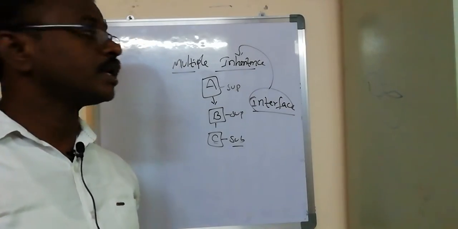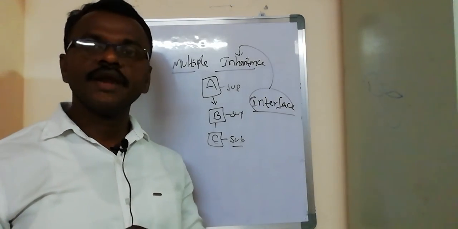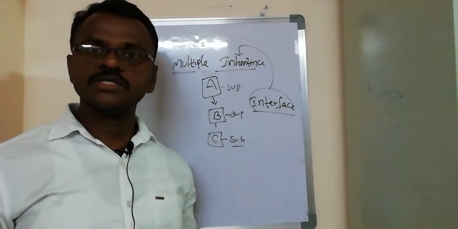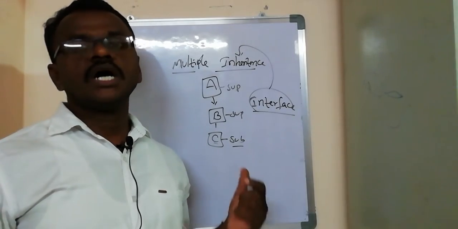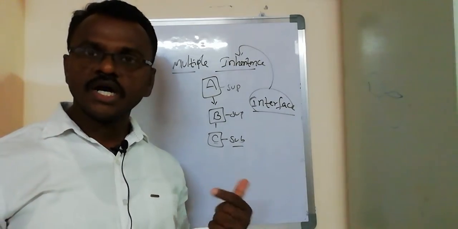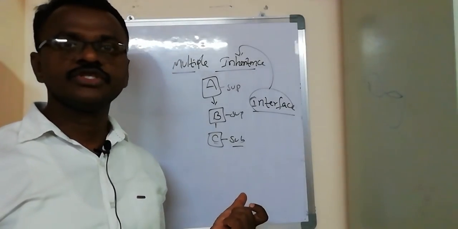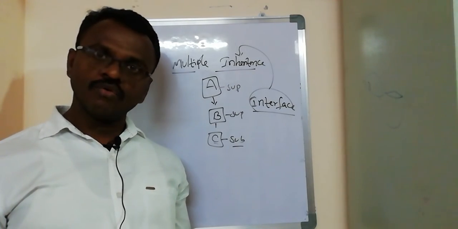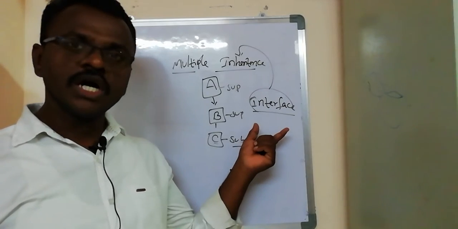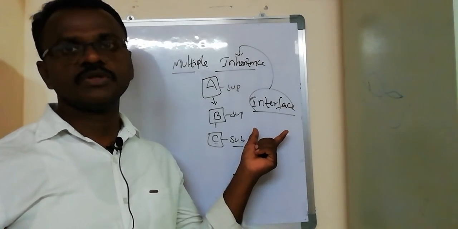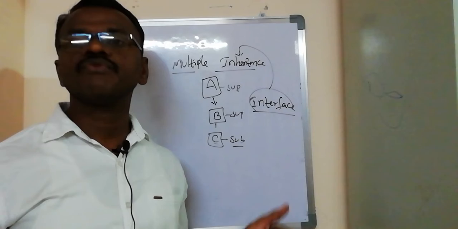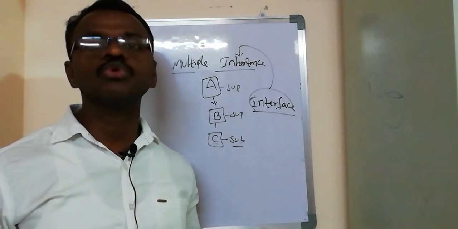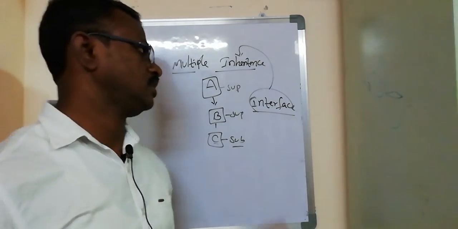See, once again, multiple inheritance is not supported in the Java language because in this concept the programmer can be confused by this structure. So to overcome this drawback, one concept was introduced. The concept is the interface concept. I will discuss later what is meant by interface and how to declare an interface.